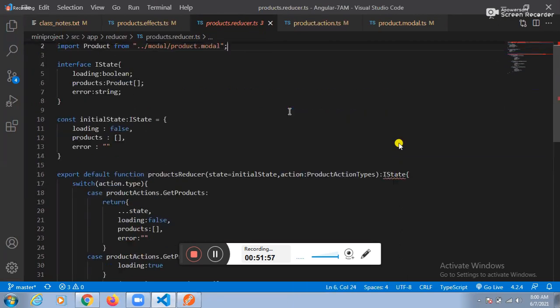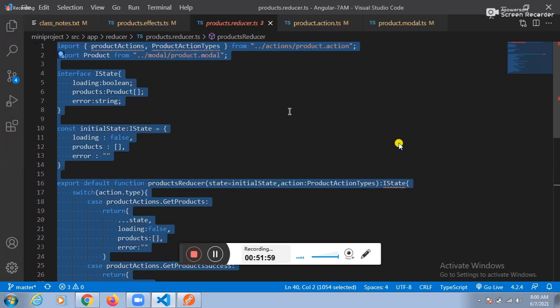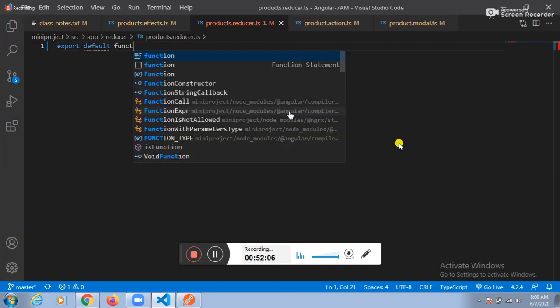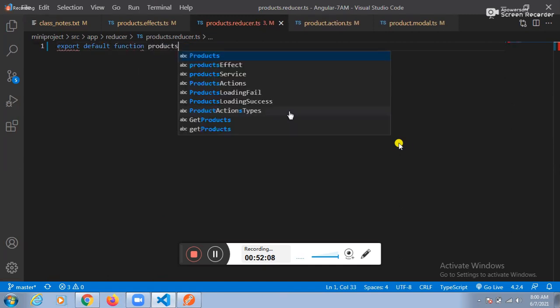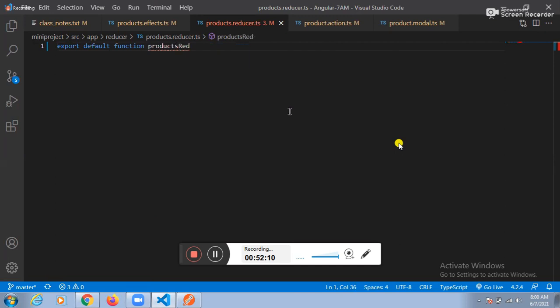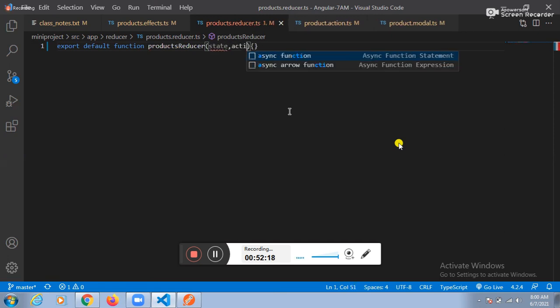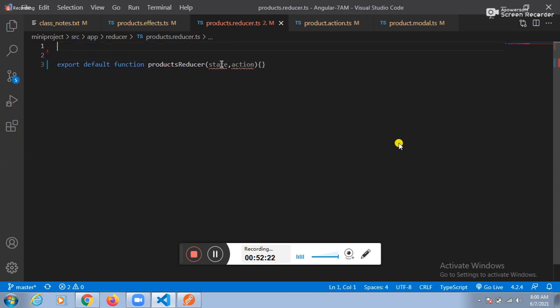So how to take it here? Fine, guys. Can you people help me here? Can I create one function? Yes. Export default function. Which function? The function is the products reducer. Fine. Here, how many arguments do we need to place? First argument is the state. Second argument is the action. So can I take some dummy output, default output? Yes, sir. Let me take the default output.